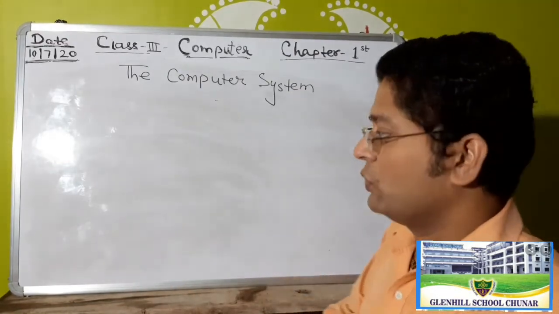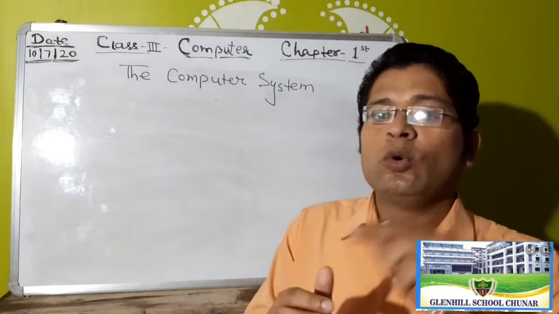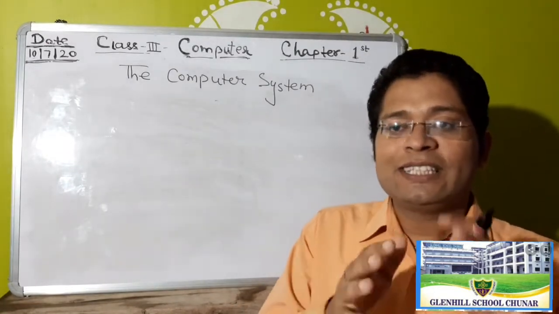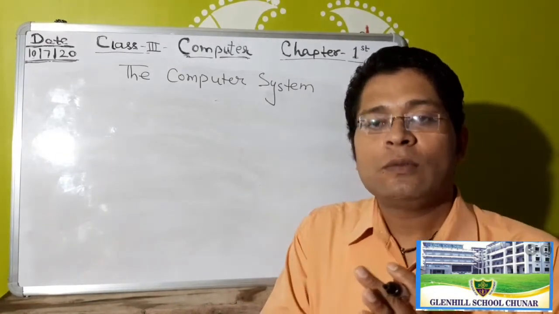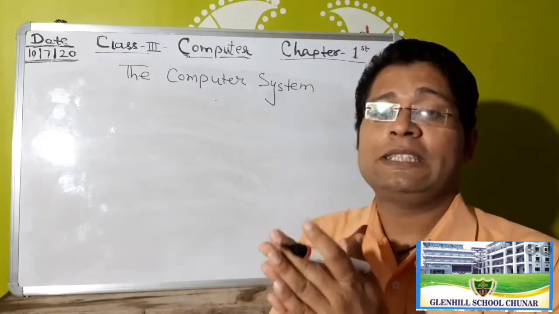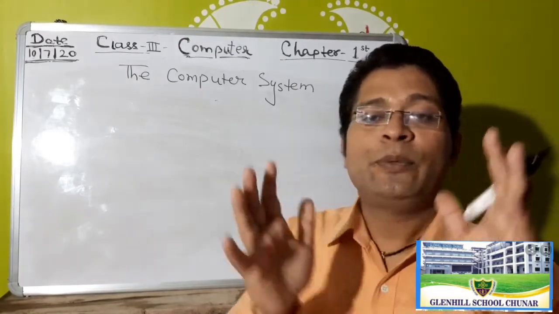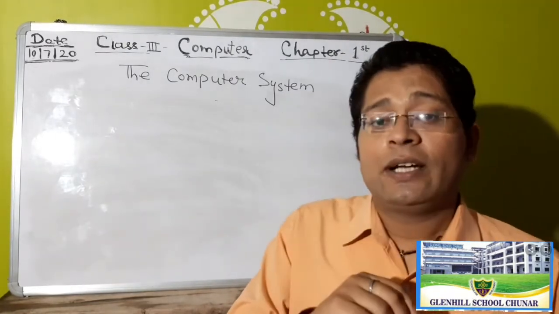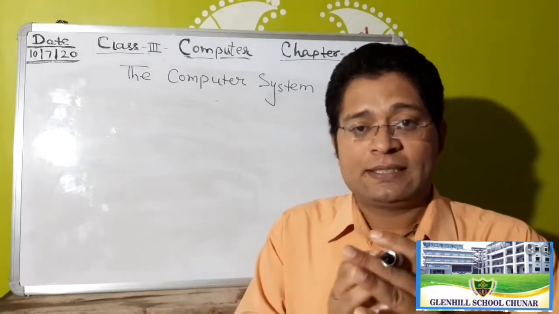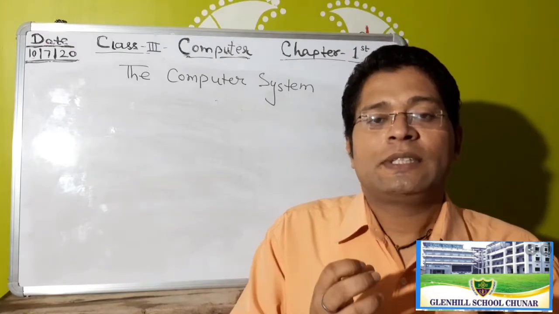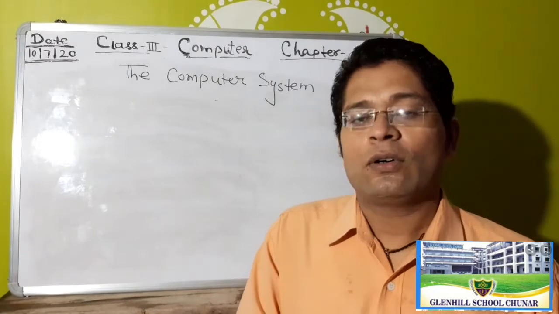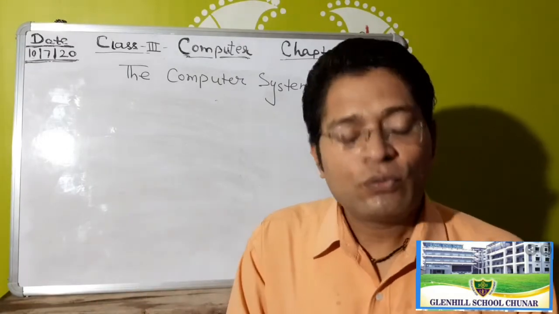Suppose you enter 2 plus 2. This data goes for processing, and processing means the CPU machine. After processing it gives the result as output, and your result is 4. 2 plus 2 is equal to 4.